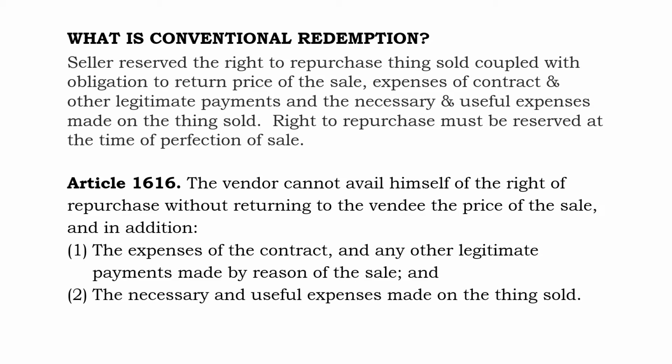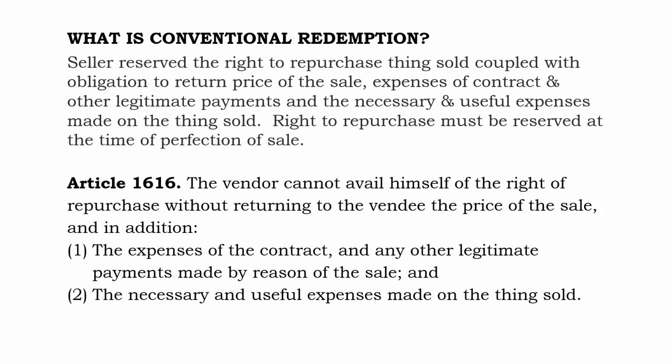What is conventional redemption? Conventional redemption is one where the seller reserved the right to repurchase the thing sold, coupled with the obligation to return the price of the sale, expenses of contract and other legitimate payments, and the necessary and useful expenses made on the thing sold. Right to repurchase must be reserved at the time of the perfection of the sale.